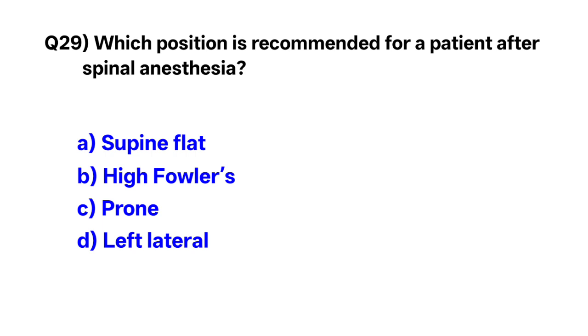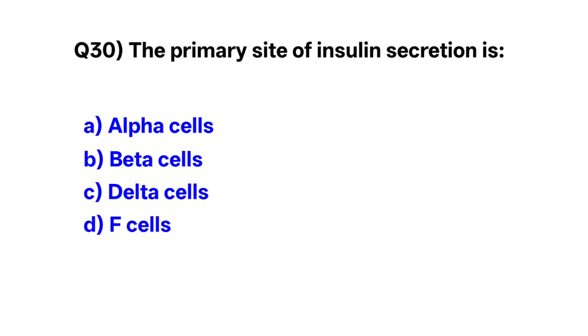Question number 29. Which position is recommended for a patient after spinal anesthesia? Correct option is A. Spine flat. Question number 30. The primary site of insulin secretion is. Correct option is B. Beta cells.